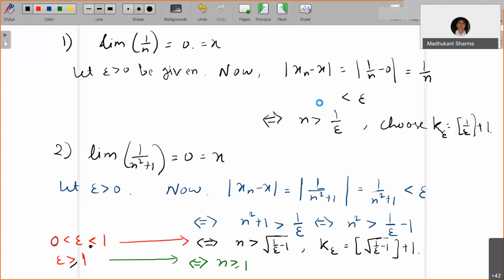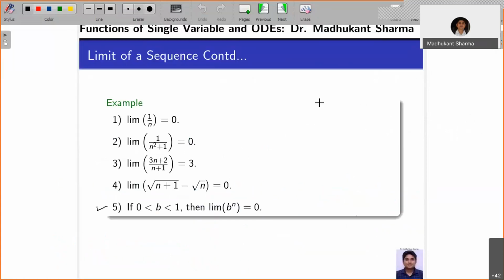Now these problems are done. The rest of the two also follow a similar way. You have to show them in the same manner. Or, if you are not able to get it, you will discuss it in the tutorial session. Okay, right. Sure.